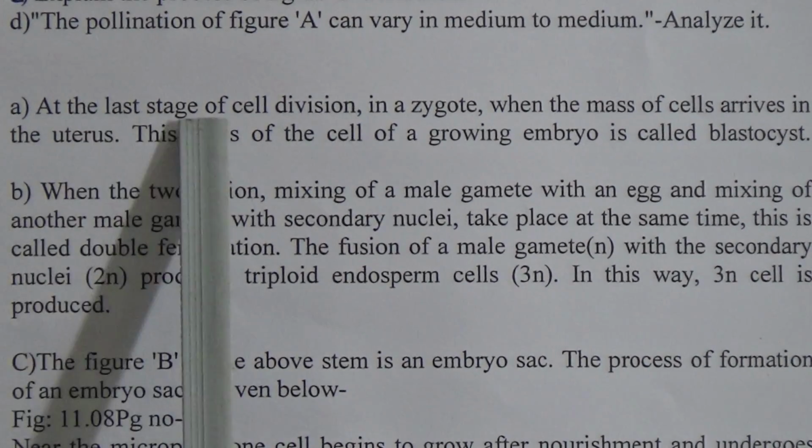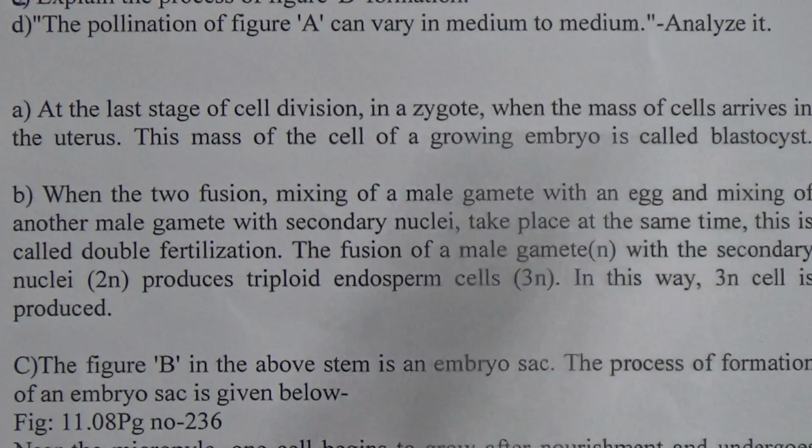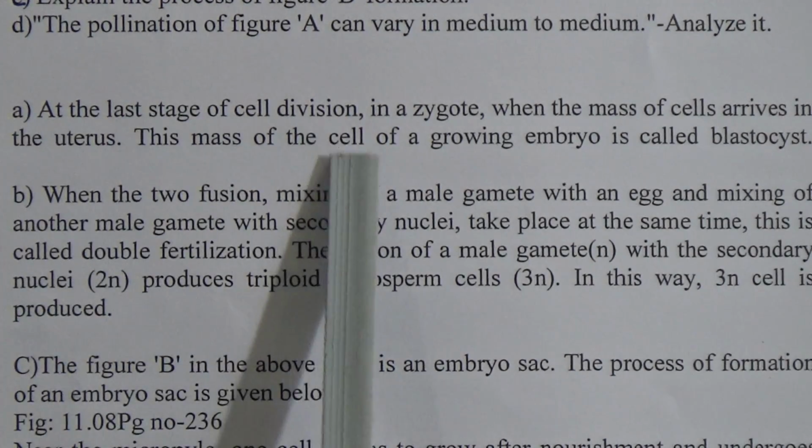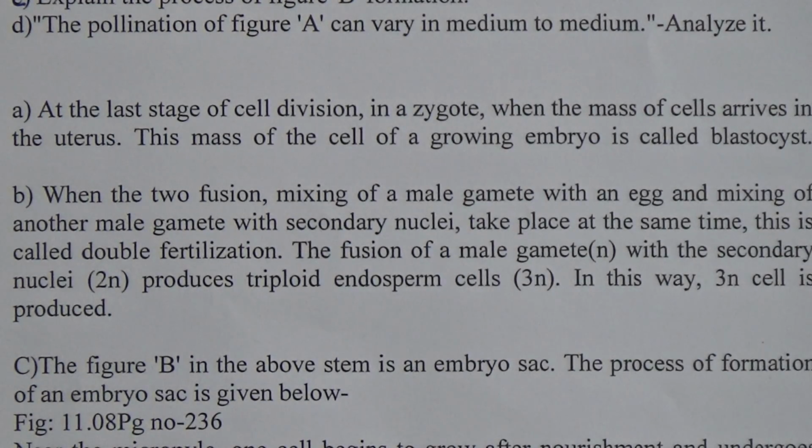For A number question, here is the answer. At the last stage of cell division in a zygote, when the mass of cell arrives in the uterus, this mass of cell of a growing embryo is called blastocyte.